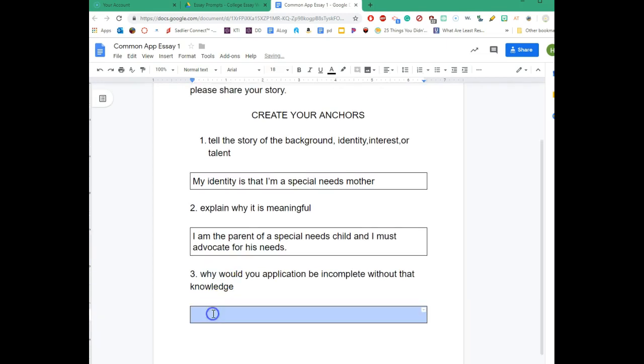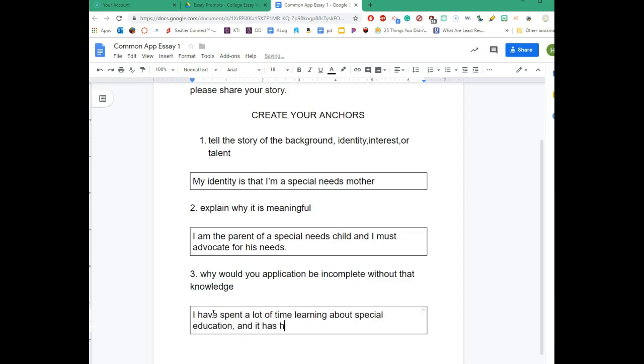And why would my application be incomplete without it? My application would be incomplete because I have spent a lot of time learning about special education, and it has had a major impact on my professional career. Okay, so I'm just going to answer the questions for all the essays.